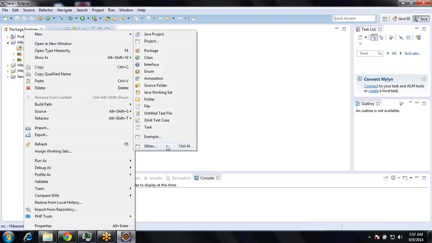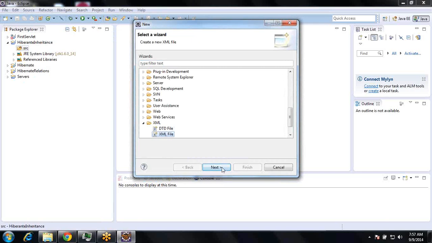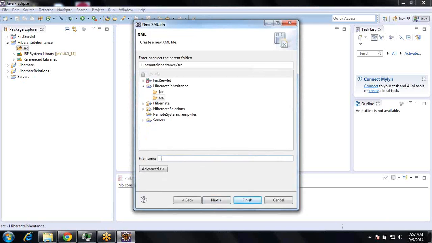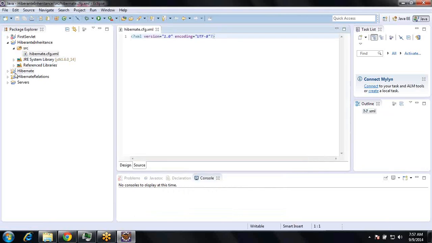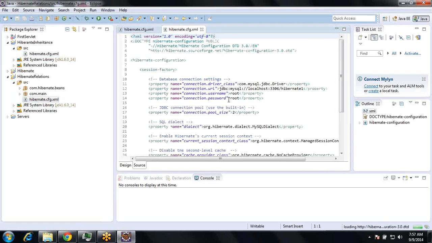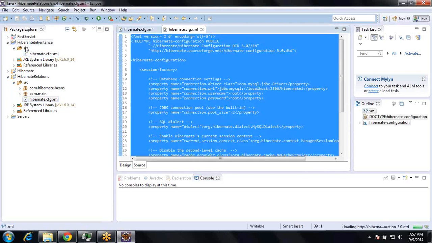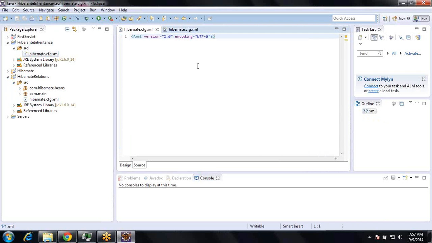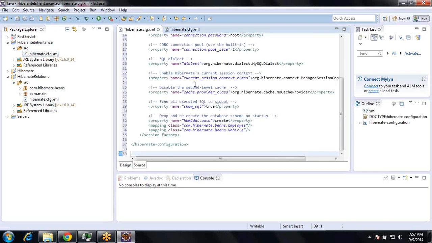So others, XML, next, hibernate.cfg.xml, finish. So I will get it from the other XML, right? So I will get it from here. Control A, Control C, Control A.